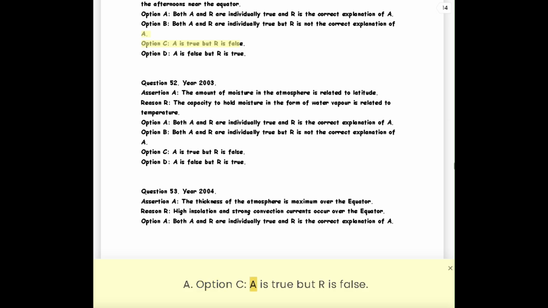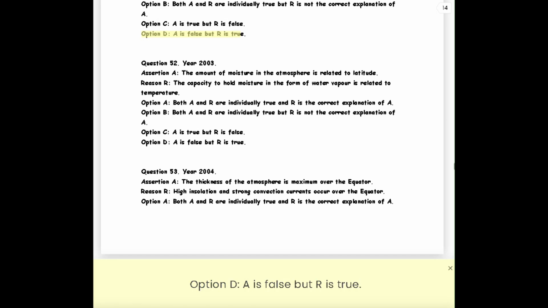Option C. A is true but R is false. Option D. A is false but R is true.